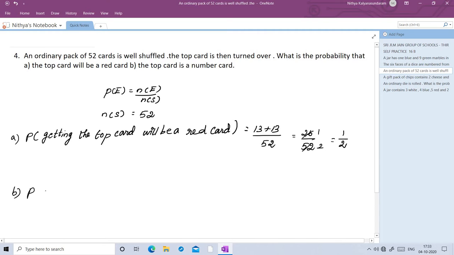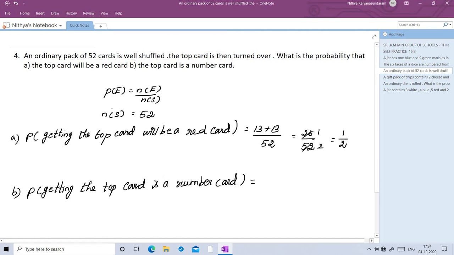B question. Probability of getting the top card is a number card. In a pack of 52 cards, we have 4 suits: heart, diamond, spade and club. So in each and every suit, the numbers are 2, 3, 4, 5, 6, 7, 8, 9, 10. So in each suit we will have 9 numbers. So totally we have 4 suits. So 9 into 4 is 36.